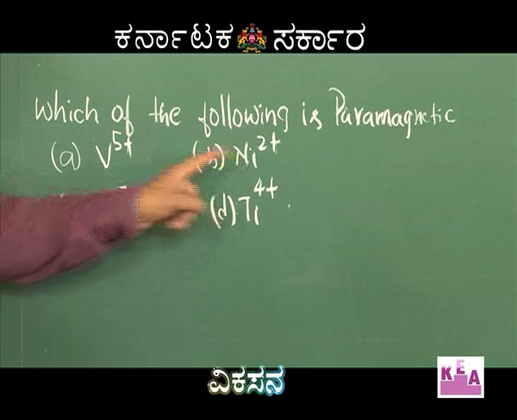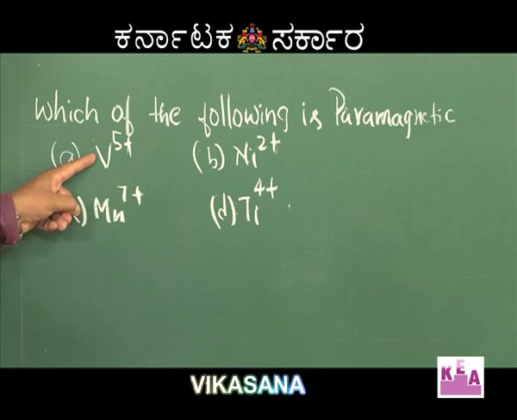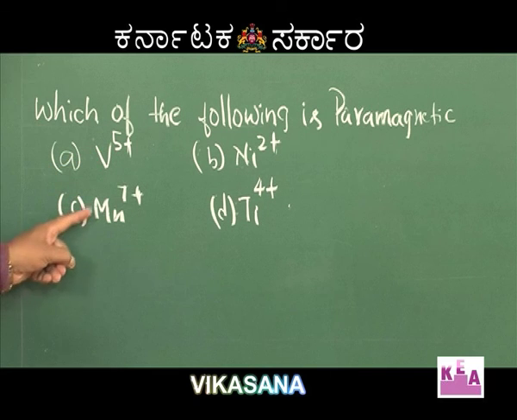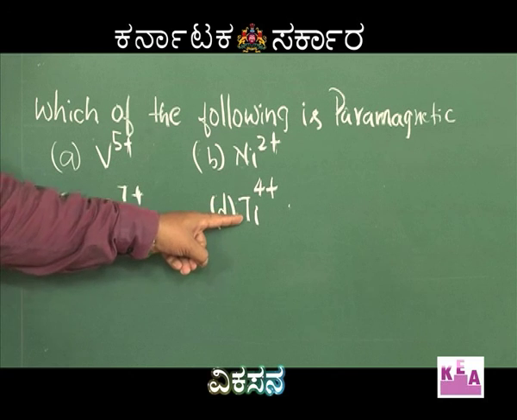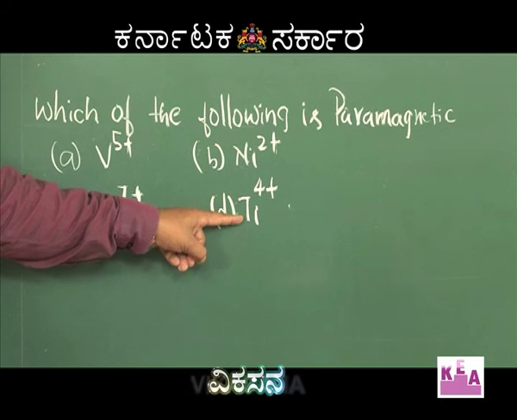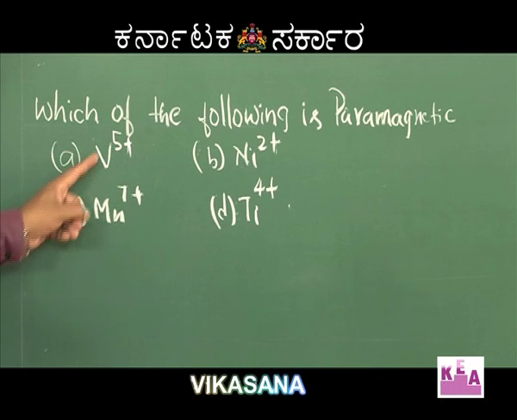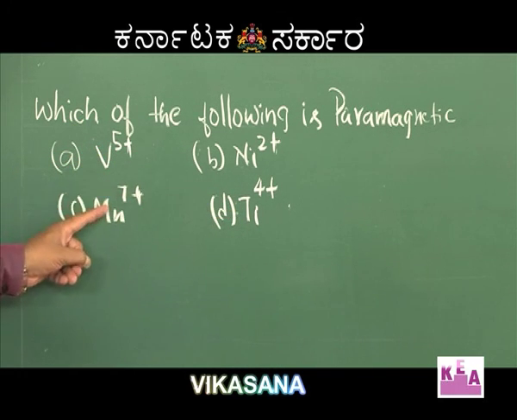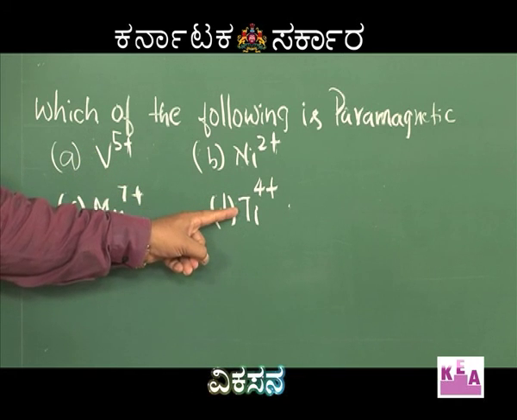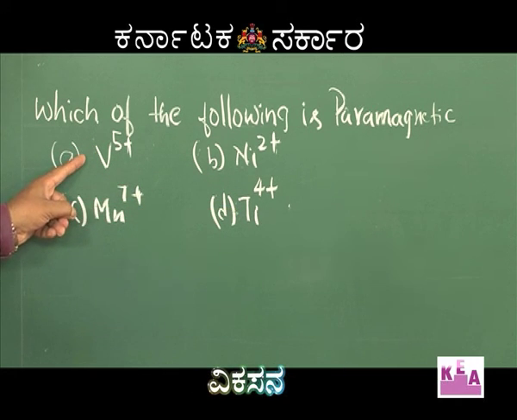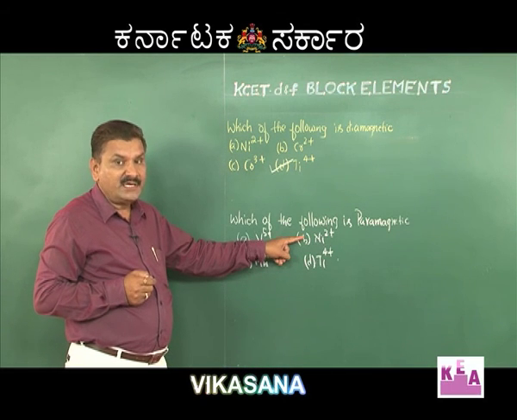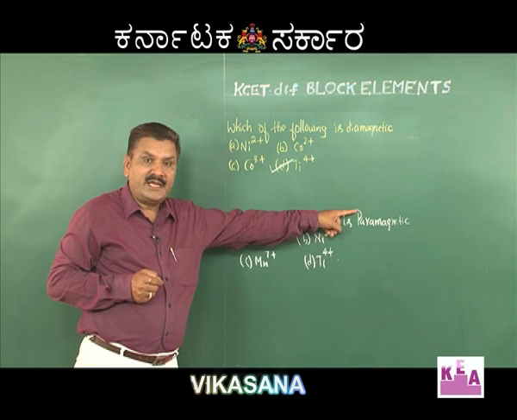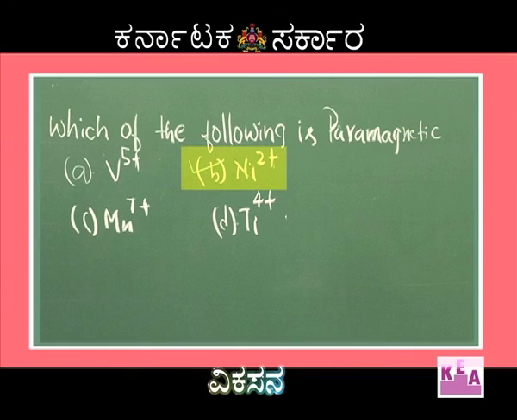Amongst the given 4 options, vanadium is in plus 5 state, the highest oxidation state of it. Manganese is also in its highest oxidation state, plus 7. Titanium is also in its highest oxidation state, plus 4. So, vanadium plus 5, Mn plus 7, and titanium plus 4 do not have d electrons. They are diamagnetic. While nickel 2 plus, which has 2 unpaired electrons in d, is paramagnetic in nature. So, the correct option is nickel 2 plus, option B.